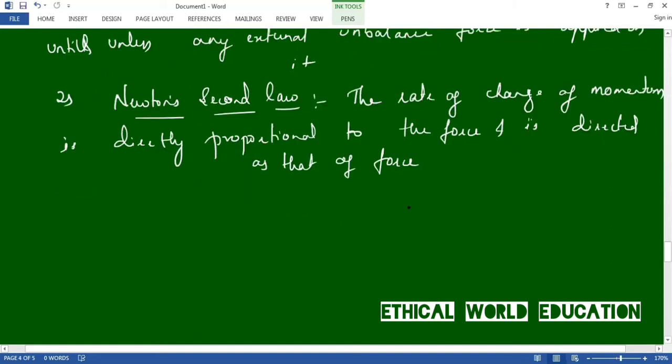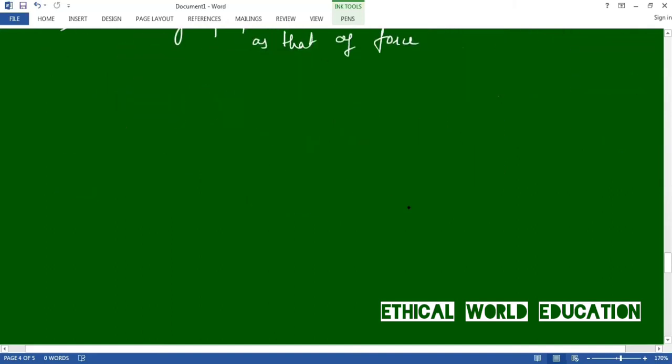Let us see what this is. For example, this is some object having mass m. You are applying a force on this.